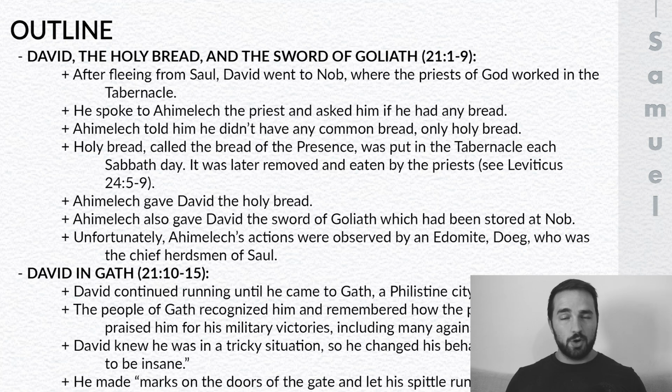All right, now let's do our chapter breakdown, verses 1 through 9. We're going to talk about David, the holy bread, and the sword of Goliath. So after fleeing from Saul at the end of the last chapter, David went to Nob, or at least he made a pit stop at Nob, where the priests of God were working at the tabernacle, and he spoke to Ahimelech, who was one of the priests there, and he asked him if he had any bread for him and his men. Well, Ahimelech told him that he didn't have any common bread on hand that he could give to David quickly, but he did have holy bread.